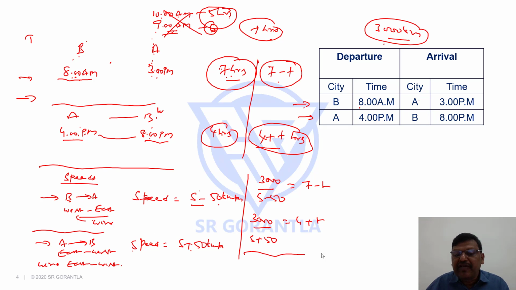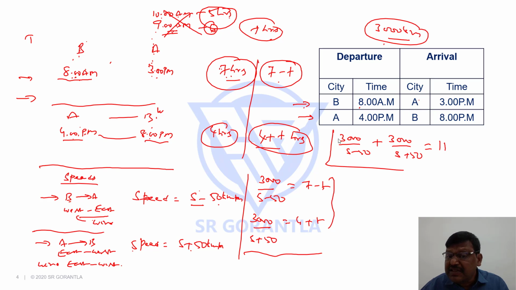If you add the two equations, minus t plus t gets cancelled. What we'll get is 3000 by S minus 50 plus 3000 by S plus 50 equals, when you are adding this, minus t plus t got cancelled, 7 plus 4, 11. Now we have to solve this equation to get the S value. But solving this equation will take more time.